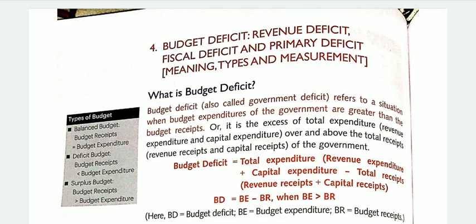On the left of this, you can see the balanced budget. What is known as a balanced budget? If the budgeted receipts are equal to the budgeted expenditure, then it will be regarded as a balanced budget. And if the budget receipts are less than the budget expenditure, meaning budget expenditure is more than the budget receipts, then it will be regarded as a deficit budget. And what is a surplus budget? When the receipts are more than the budgeted expenditure, it will be regarded as a surplus budget. So I hope the meaning of deficit, balanced budget, and surplus budget is clear to you all.